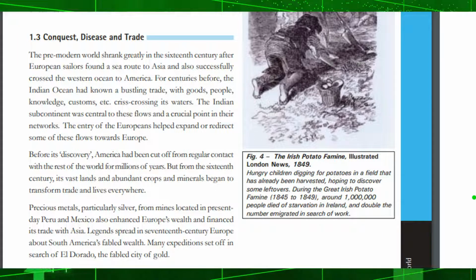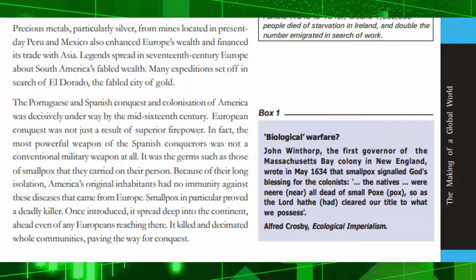Before its discovery, America had been cut off from regular contact with the rest of the world for millions of years. But from the 16th century, its vast lands and abundant crops and minerals began to transform trade and lives everywhere. Precious metals, particularly silver, from mines located in present-day Peru and Mexico also enhanced Europe's wealth and financed its trade with Asia. Legends spread in 17th-century Europe about South America's fabled wealth. Many expeditions set off in search of El Dorado, the fabled city of gold.